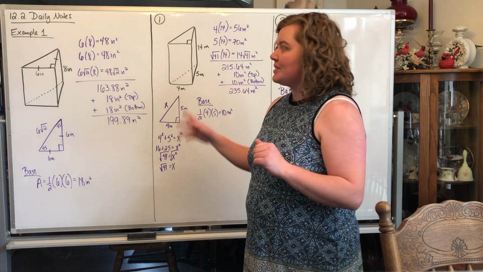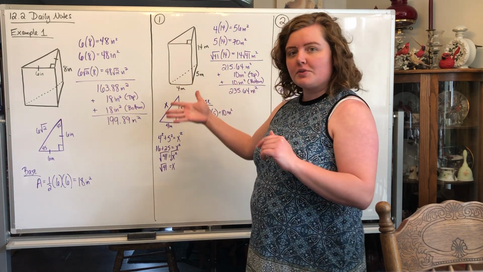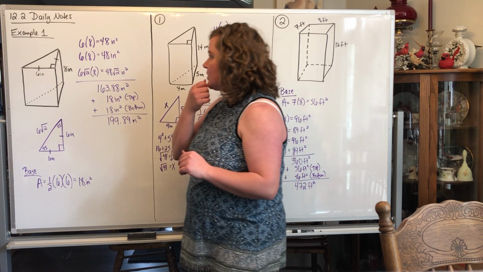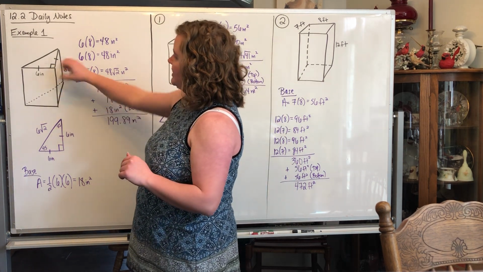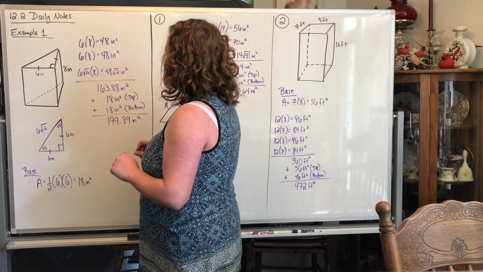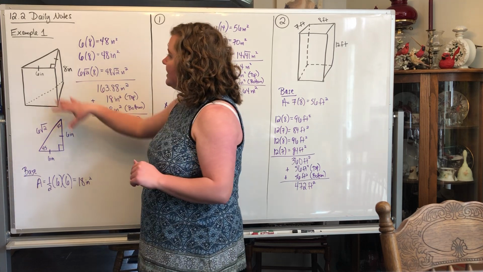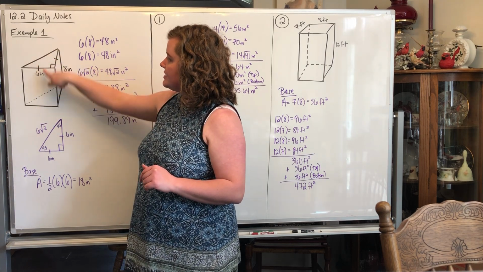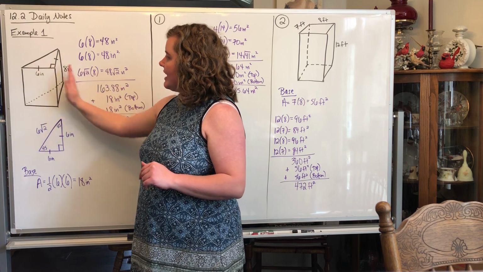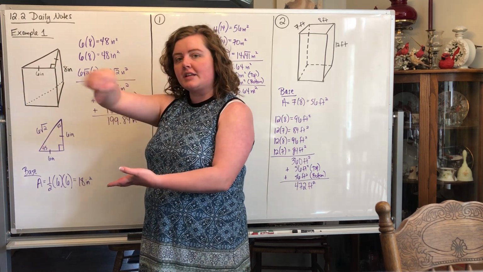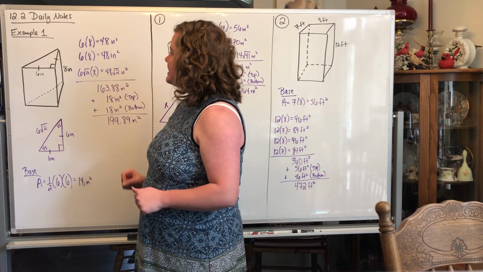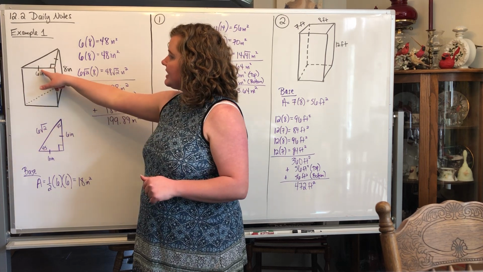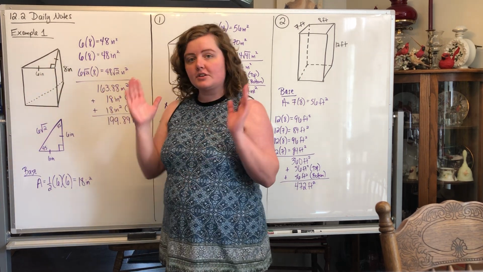So example 1, I'm going to show you how I would do it, and then we'll go through the rest of the problems. Alright, so you're given this prism. What you're doing for this is they've given you a triangle base, so the top and the bottom are the bases, and then the sides that connect the bases are called the lateral faces, so lateral sides. So they give you this triangle, and they've got these two dashes, which we all know means that they're congruent.